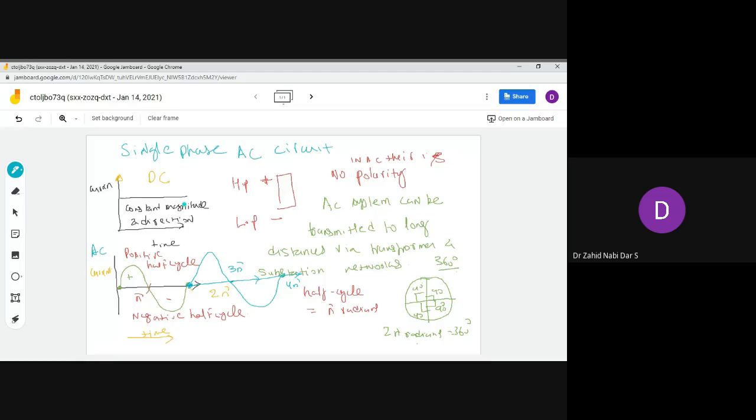It's a straight line. It goes on until and unless the battery completely discharges. Whenever you have a DC battery connected, it will always give you 3 volts, whatever the case. But unlike the DC system, in the AC system it's not like that. In the AC system you don't have that particular behavior.